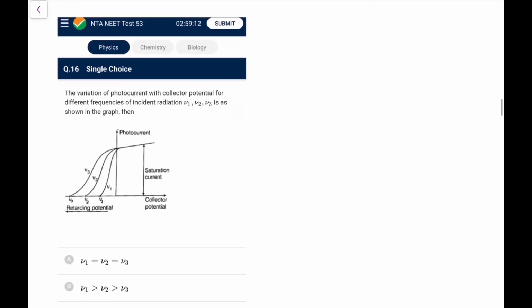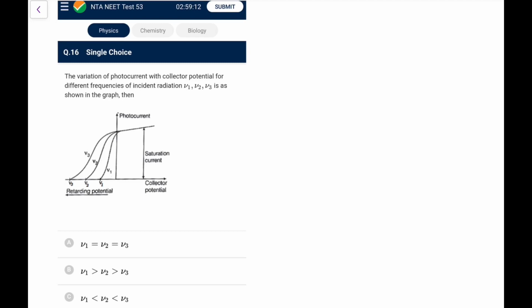Next, go ahead. Now this is the photoelectric effect question. I can see variation of the current with collector potential for different frequencies is as shown. So you can clearly make out the stopping potential is maximum for this, so nu3 is greater than nu2 is greater than nu1. This is perhaps the most easy one from the photoelectric effect you can get. That's just tick and move.